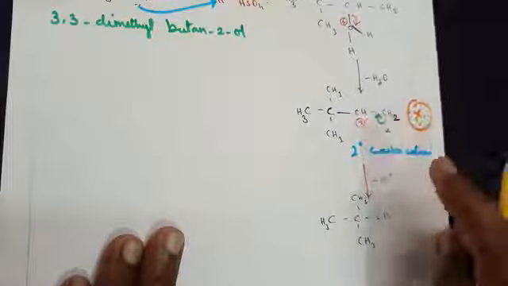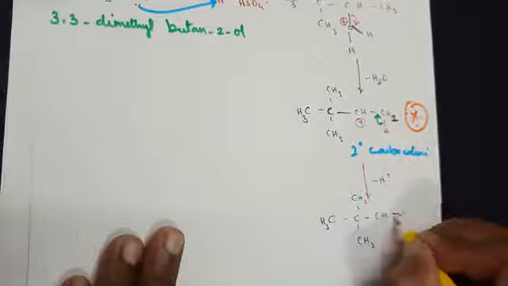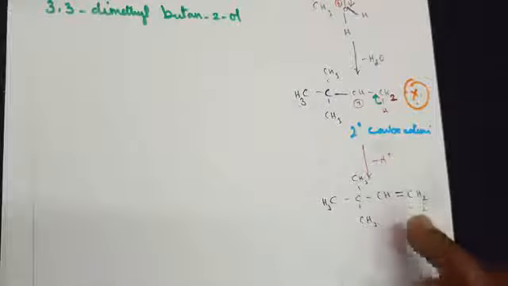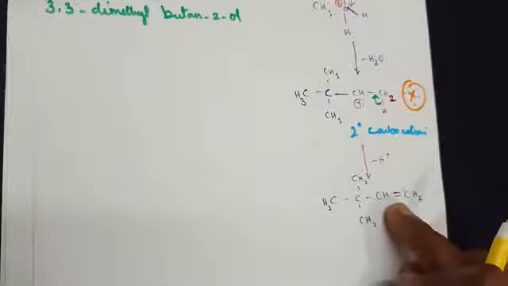This bond is moved as a result of losing the electron. You get a double bond and CH2. So one type of alkene is already formed.